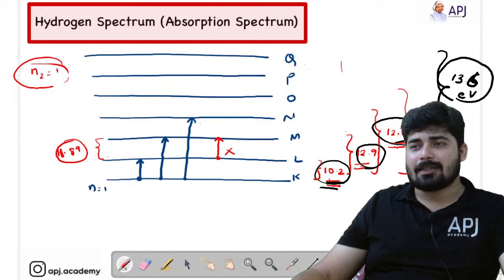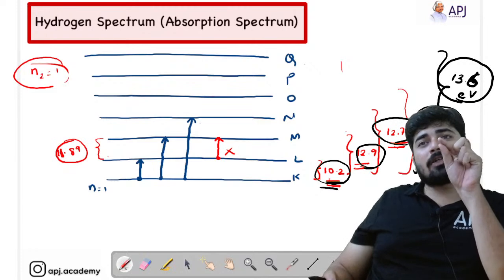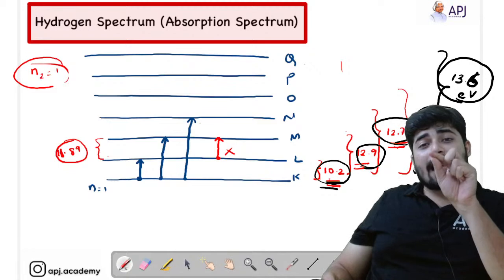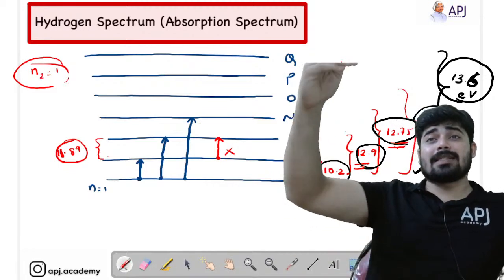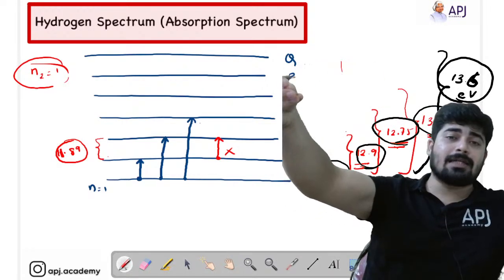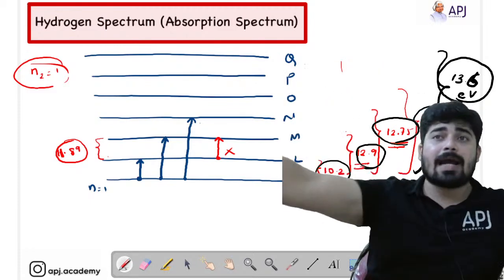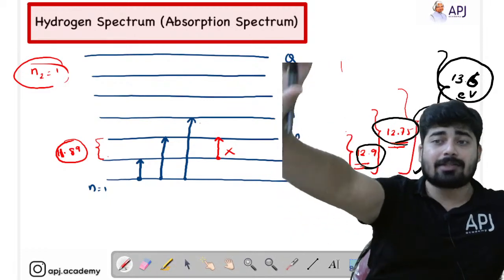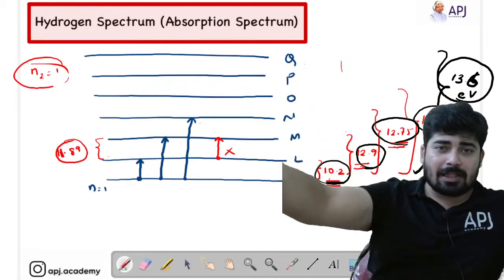What does this indicate? You have to understand that if you are providing an energy of 13.6 electron volt, then that particular electron can be ejected out of the atom. That means Q is the last shell. So if you are providing an energy more than 13.6, that means you can eject the electron out of the atom, because the 7th shell is normally considered as the last shell. We know that infinite shells are there.